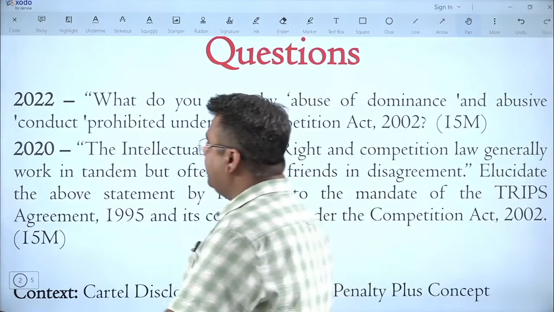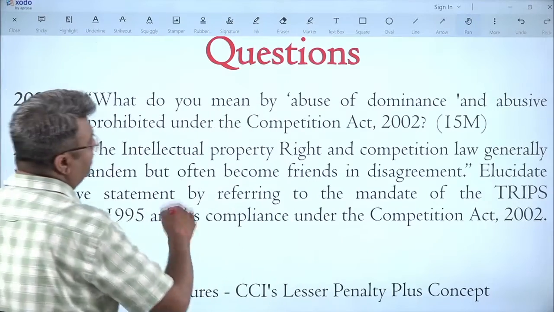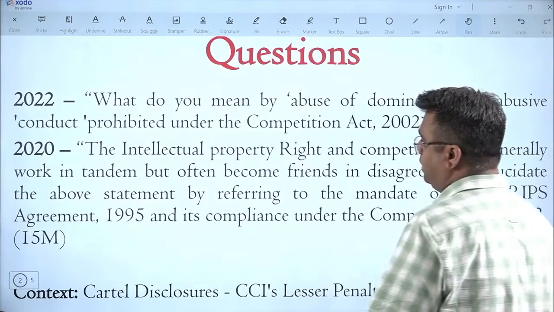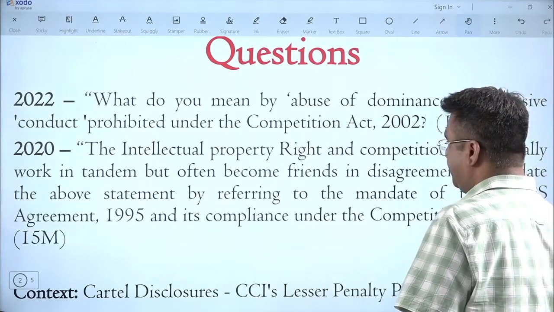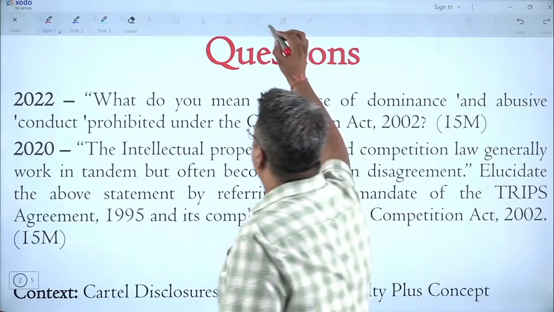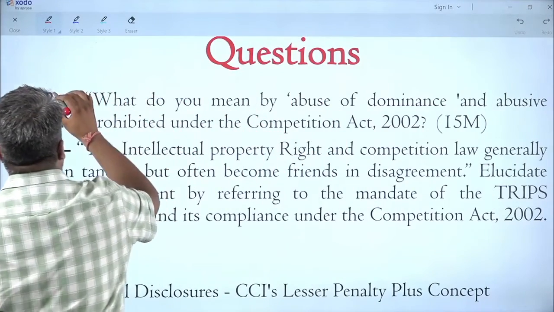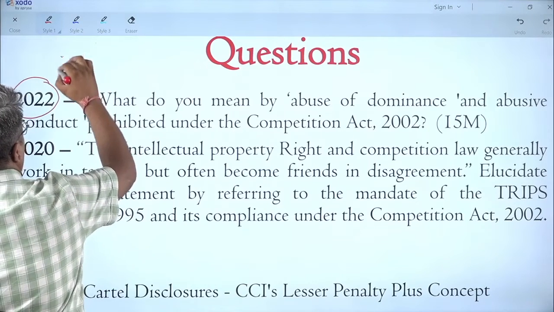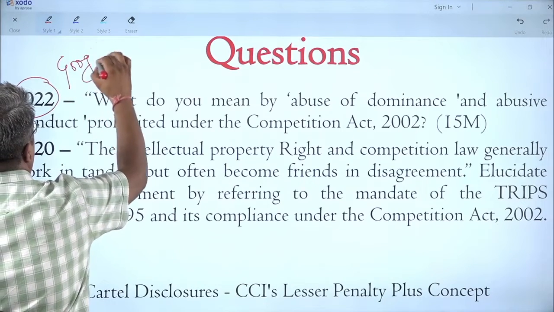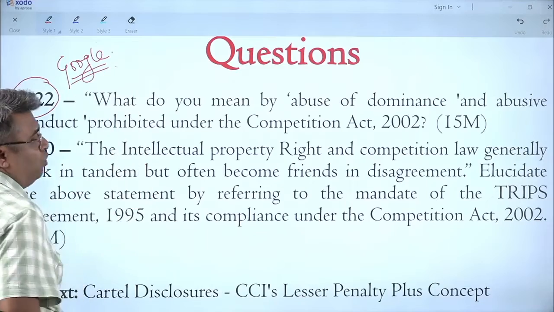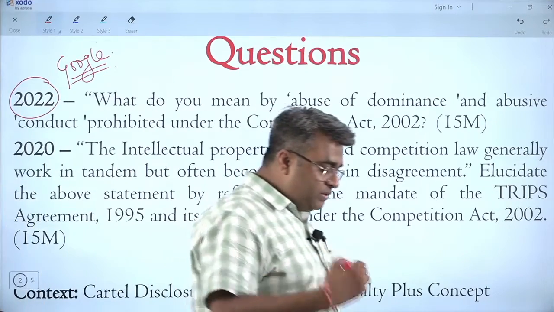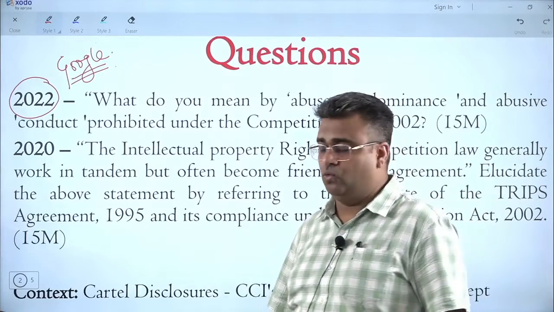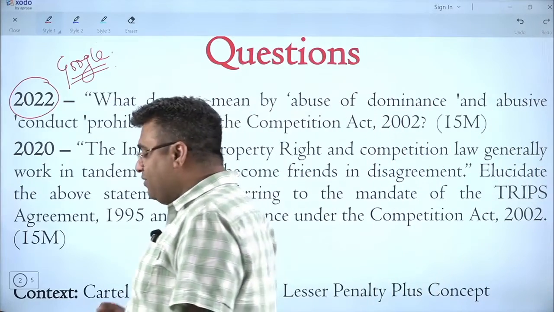So in 2022, there was a question: what do you mean by abuse of dominance and abusive conduct prohibited under the Competition Act? Actually, this question came in 2022 because there was a judgment of the Competition Commission of India against Google, and Google was misusing its dominant position, and was into anti-competitive agreements as well.